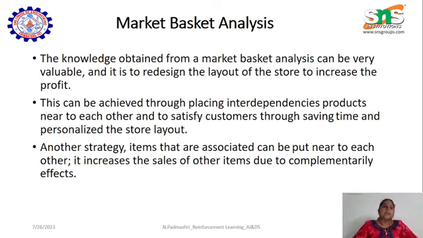And also we can announce complimentary offers, like buy one get one free. All these are techniques or strategies that have already been applied in markets or stores, right? So what is new here is a case study based on market basket analysis.